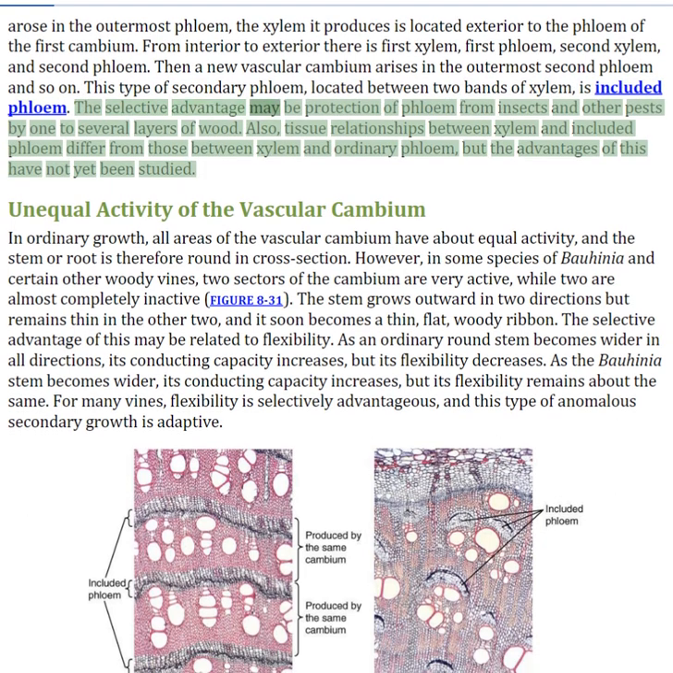The selective advantage may be protection of phloem from insects and other pests by 1 to several layers of wood. Also, tissue relationships between xylem and included phloem differ from those between xylem and ordinary phloem, but the advantages of this have not yet been studied.